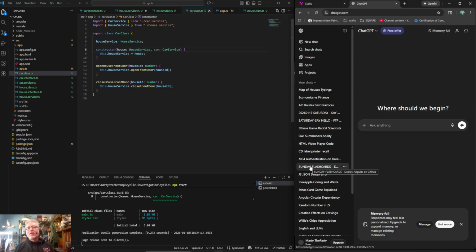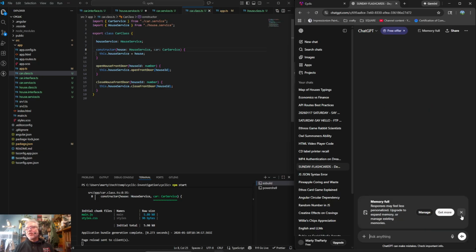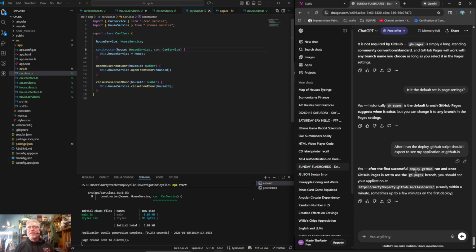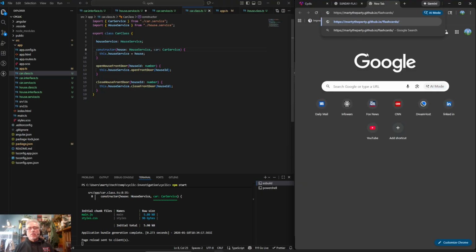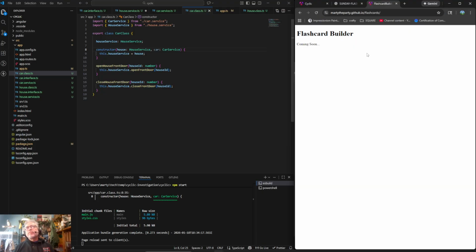Okay, deploy Angular on GitHub. I think I finished that one up. I think we actually have it working at GitHub, but I do not remember. Let's click on this and just see if there's any useful information. And then go. I cannot remember if this works now. So that does work. Okay, so it looks like we finished that.